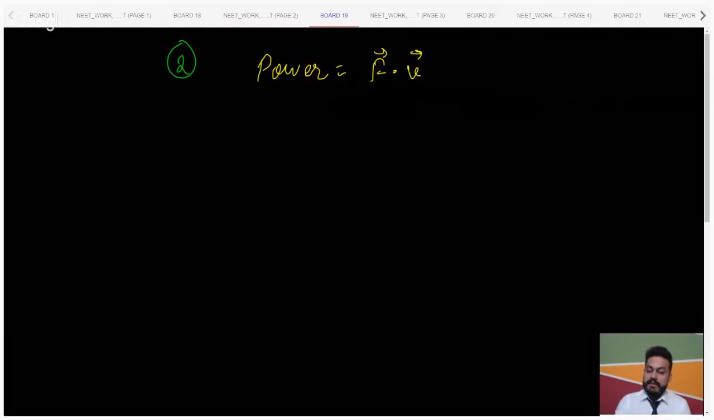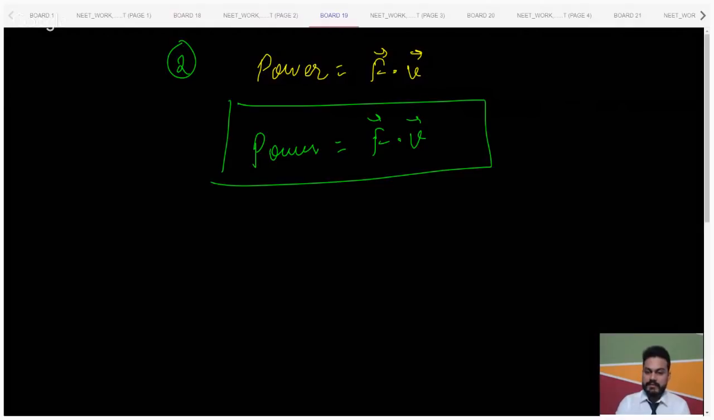Second concept we need to discuss is this one. You can send it again, Chandani, beta, because I missed it and I cannot scroll down the chat right now. So power, what is the formula for power? Power is force F dot V. Okay. How many of you know this thing? Just let me know so that I can proceed with the question. D is the answer, beta. Krishna Kant, D is the answer.